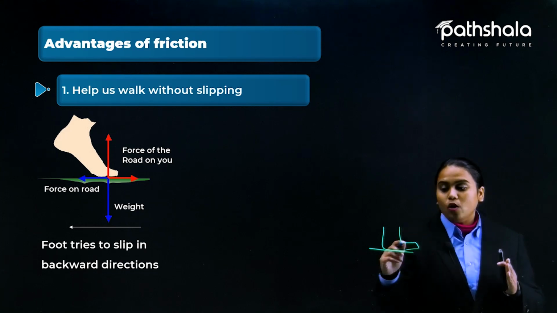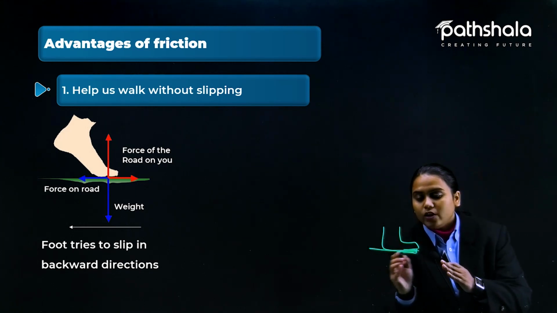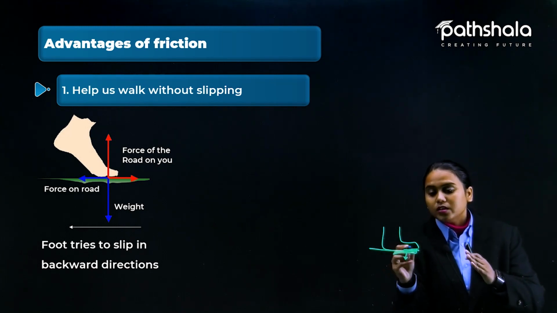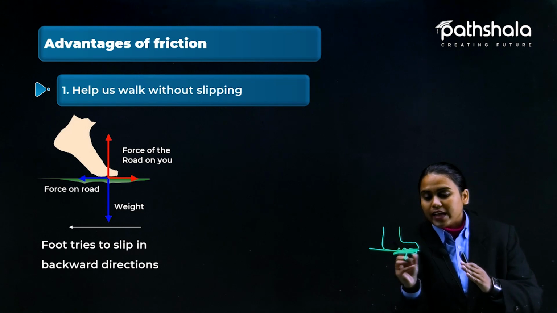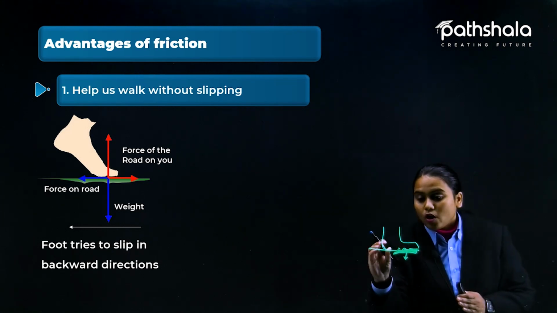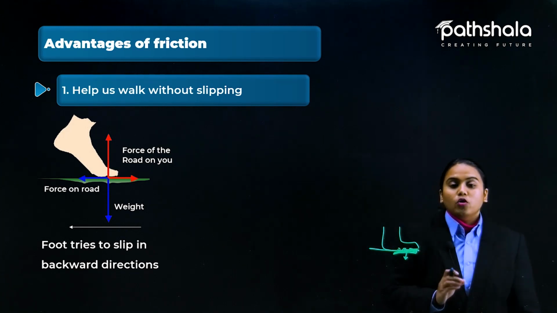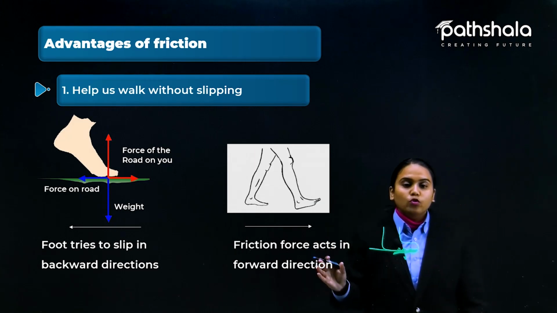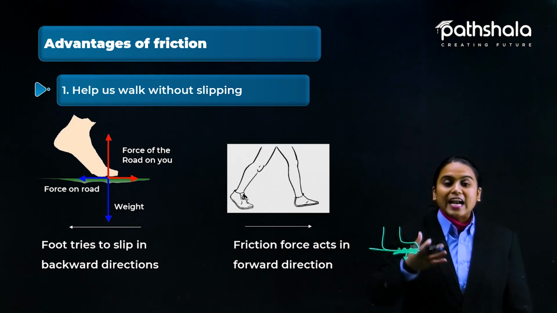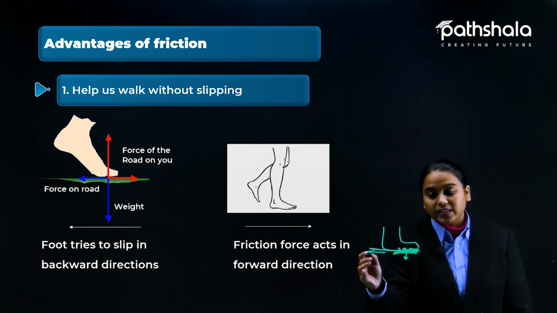If you are standing like this, your surface will not allow you to move in forward motion. But now, because the surface of our toes is in contact with the ground, our skin molecules and irregularities are in contact with the surface. Even though this part is detached, we still have a hold here. That is why we are able to move in the forward direction, because the forward motion gets balanced by the frictional force acting in the opposite direction.